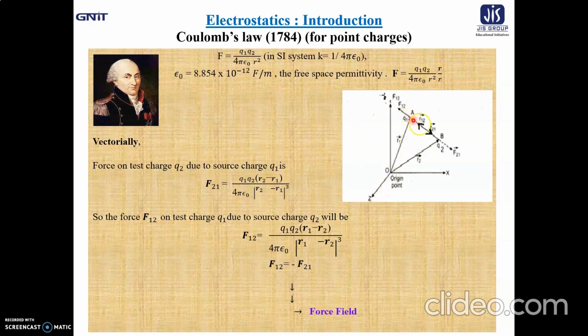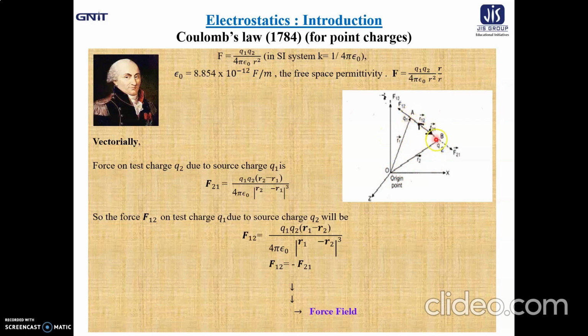Now q1 is working on q2. So what about the direction? The direction will be along this. Now what does this direction represent? According to the law of triangle of vectors, r1 plus this AB distance equals r2. So what about this AB distance? That is r2 minus r1.